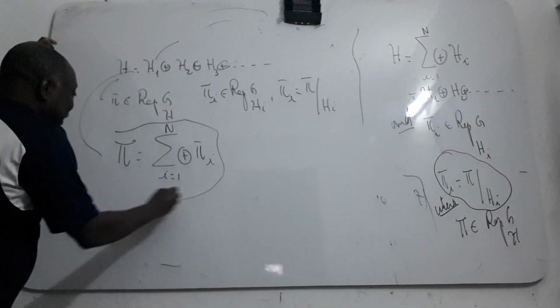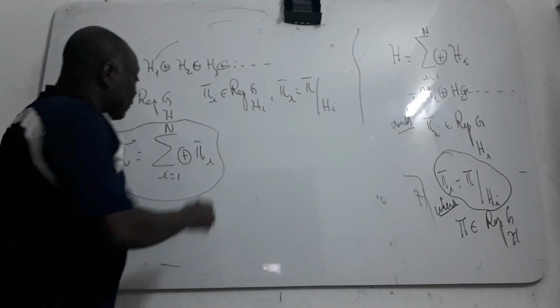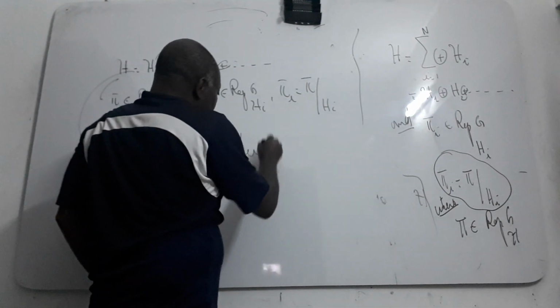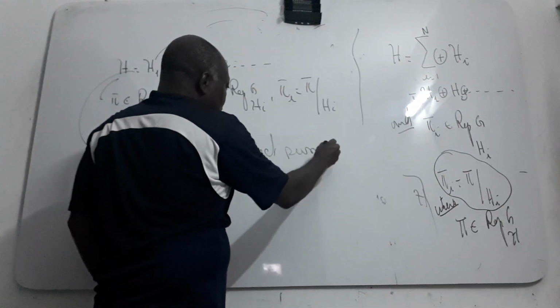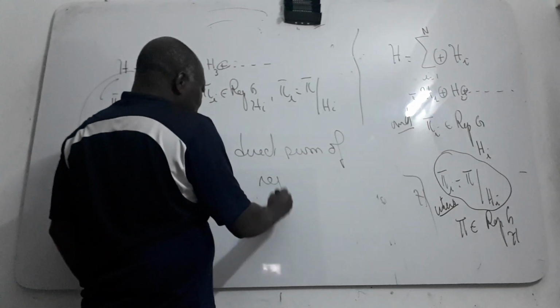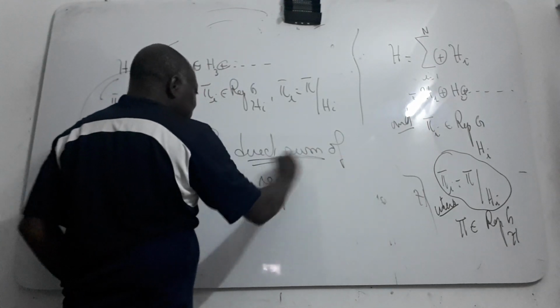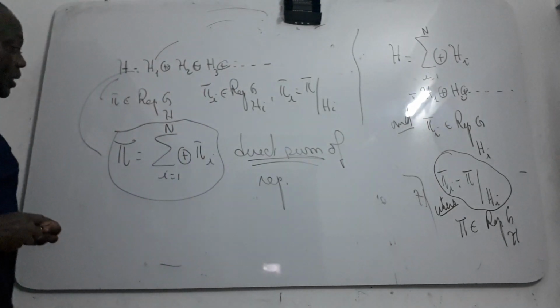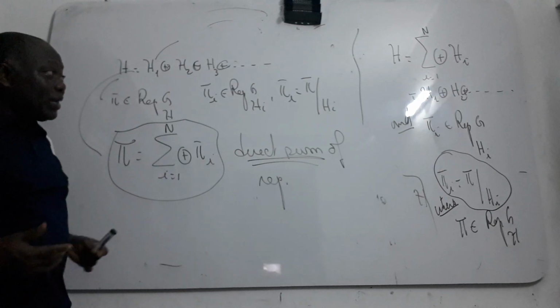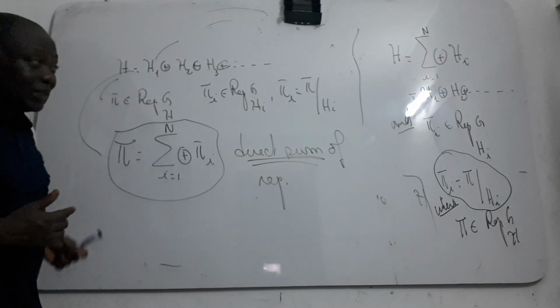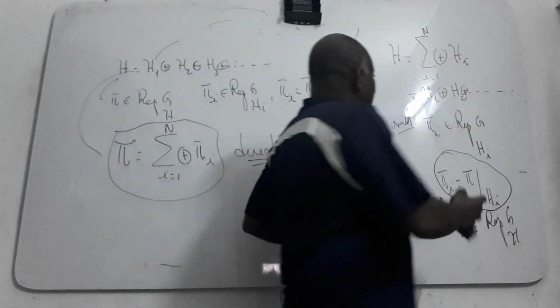We call it a direct sum of representations. I will show you something here.